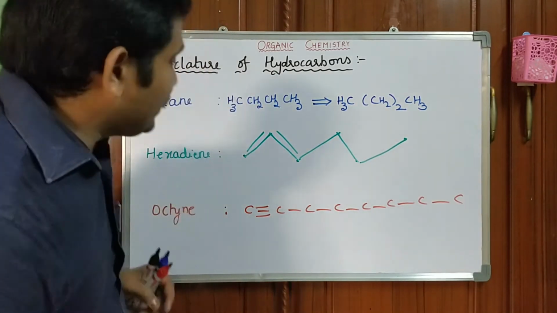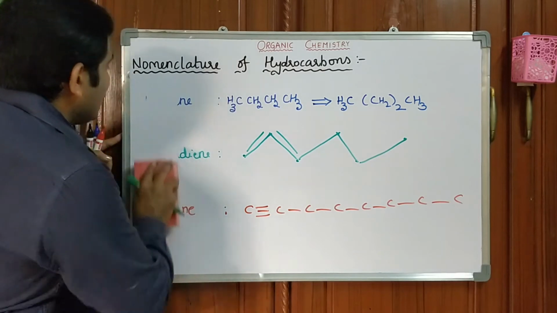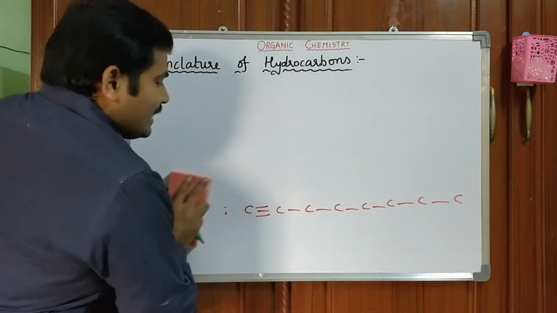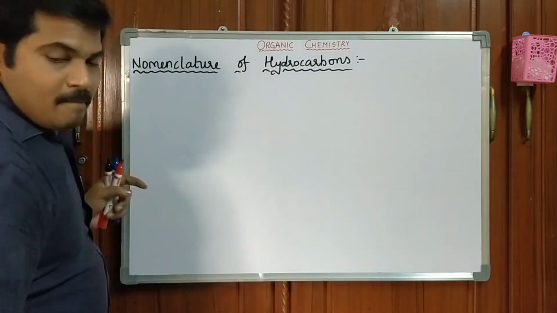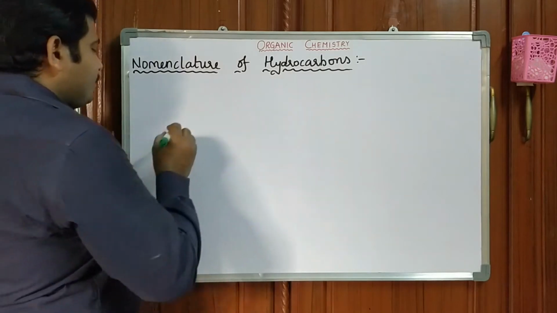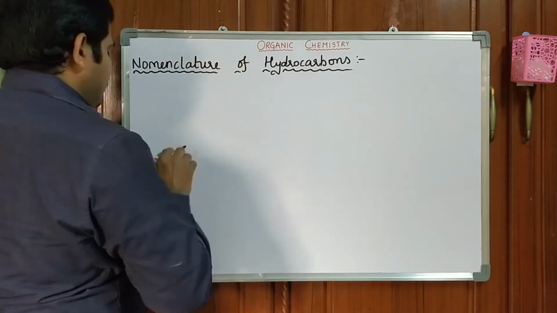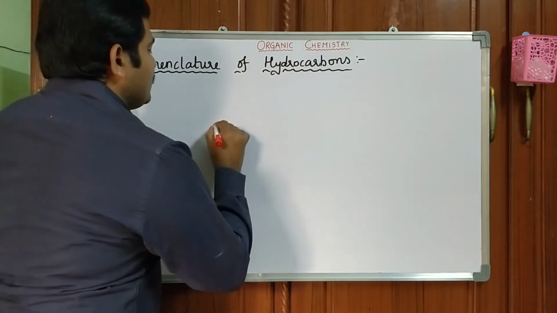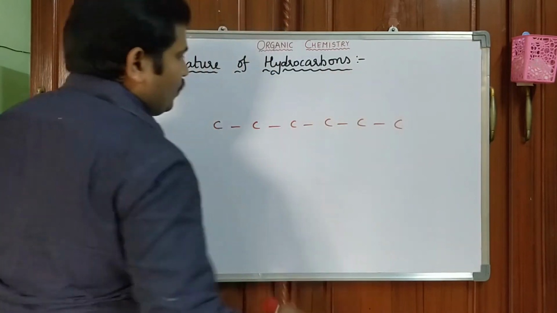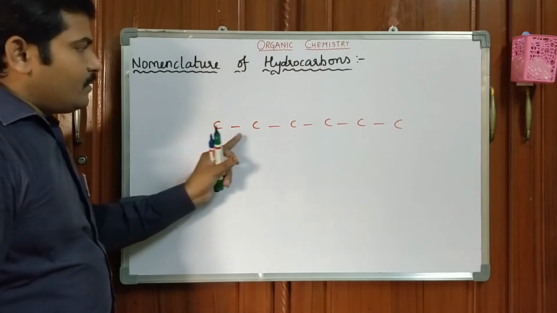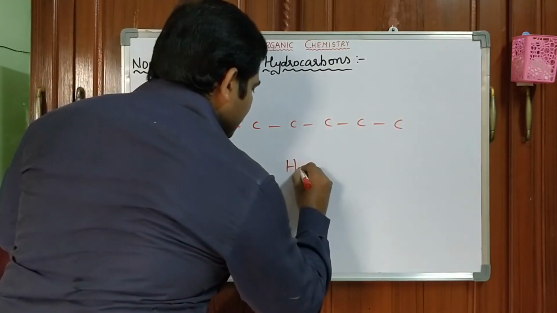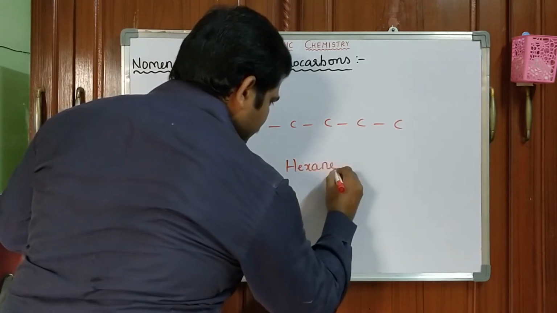Okay. Let us come to how to name a hydrocarbon when it is substituted with some specific substituents. For example, what is this? 6 carbons containing alkane. Its name is hexane.